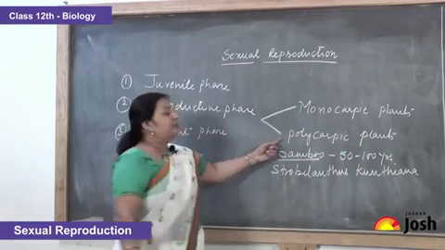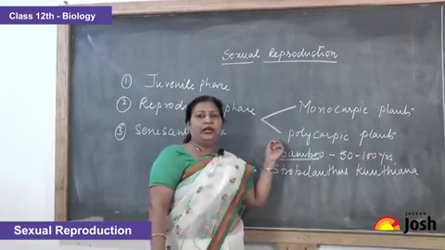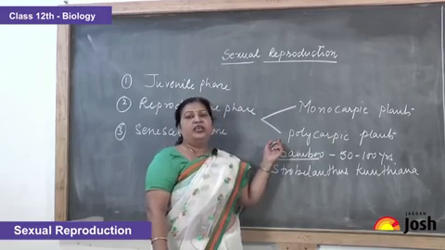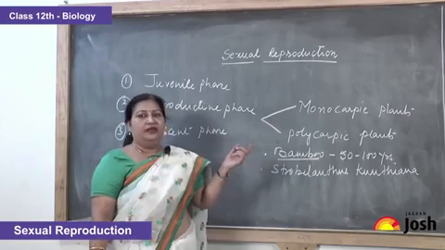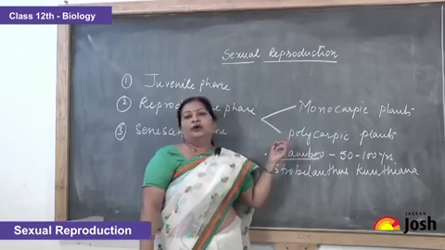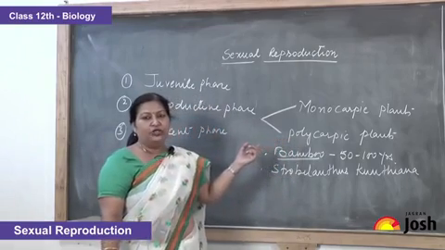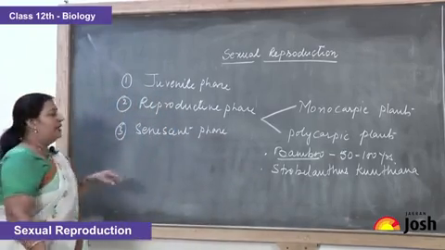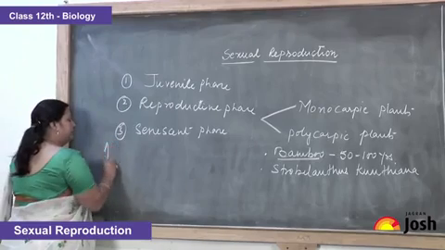Then the other type of plants are polycarpic plants. Polycarpic plants are those plants which after attaining sexual maturity fruit every year, and the examples of polycarpic plants are China rose, rose and other types of angiospermic plants. Next, let us come to the next topic, and that is animal breeding.